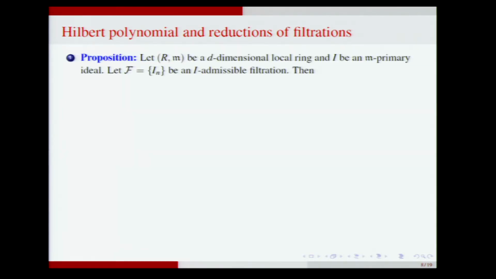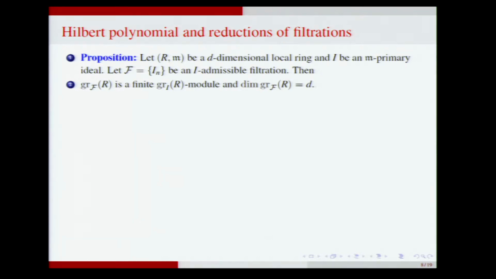So let me first set up the notation for Hilbert polynomial and reductions of filtrations. Take a d-dimensional local ring and I an m-primary ideal, take an I-admissible filtration. Then the associated graded ring is a finite module over the ordinary associated graded ring of I, and the dimension of the associated graded ring of the filtration is the dimension of the ring.